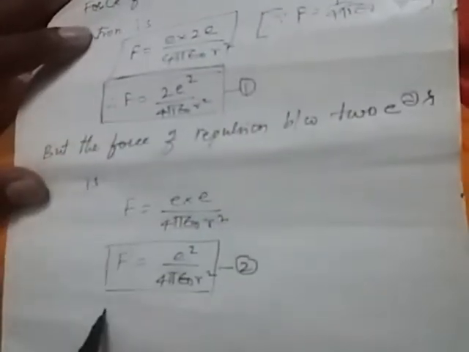This is equation 2. This is a repulsion force, but what we require here is the attraction force. These are the first and second equations.